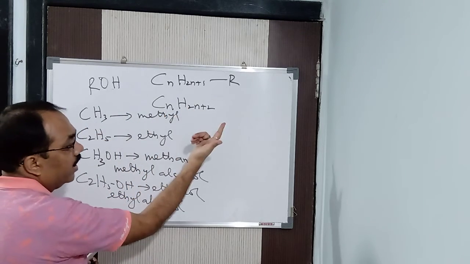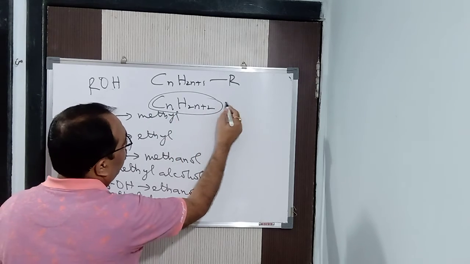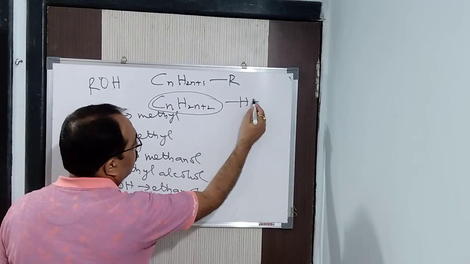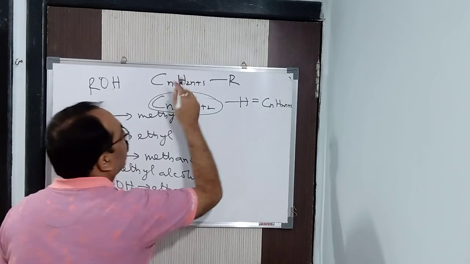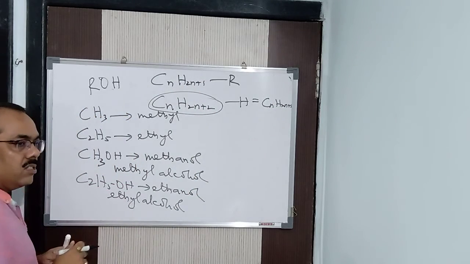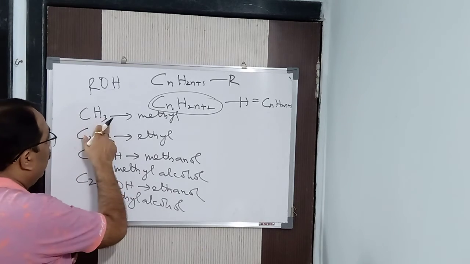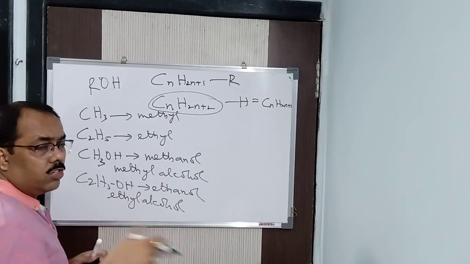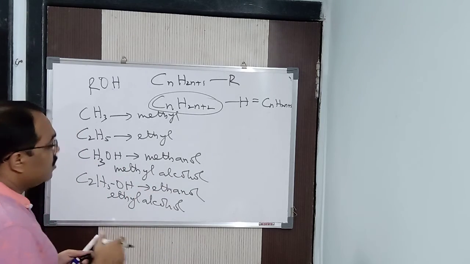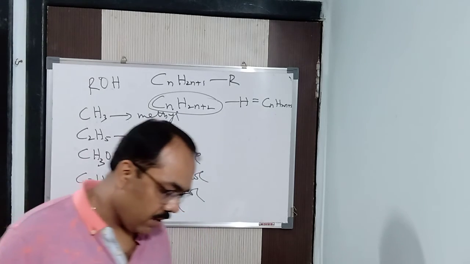What I said, how do you get alkyl from alkane? This is a general formula of alkane. If I remove one hydrogen, I will subtract one hydrogen, what will I get? CnH2n+1, which is known as alkyl. So from methane, CH4, minus hydrogen, methyl. Ethane is C2H6, you remove one hydrogen, ethyl, C2H5. Similarly, propane is C3H8, you remove one hydrogen, what is that? Propyl.